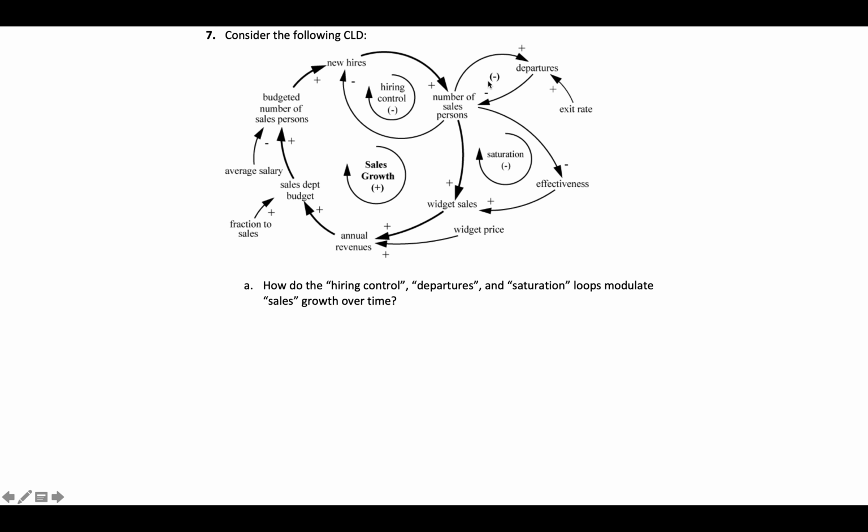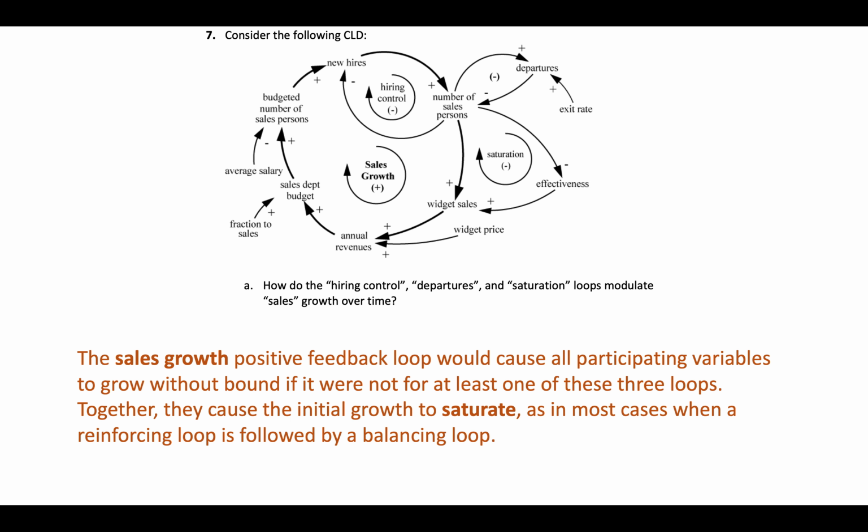These are three negative loops, balancing loops, which are all pulling away from variables that are involved in this giant growth loop. And so it's another example where we get saturation effects. So this is like a limited growth model. So here I've written it out. The sales growth positive feedback loop would cause all participating variables to grow without bound if it were not for at least one of these other three loops. Together, they cause the initial growth to saturate, as in most cases when a reinforcing loop is followed by a balancing loop. So we recognized reinforcing followed by balancing loops.